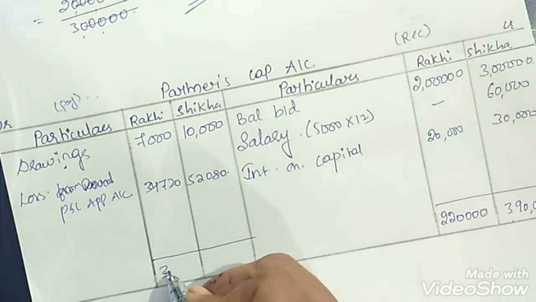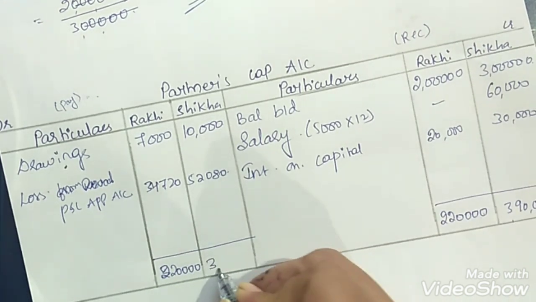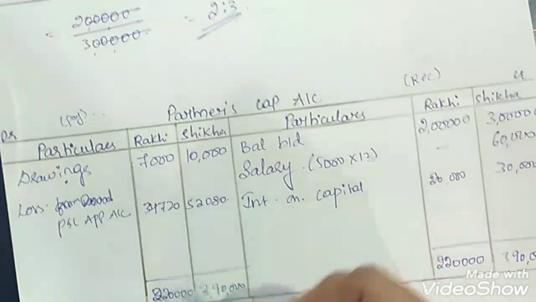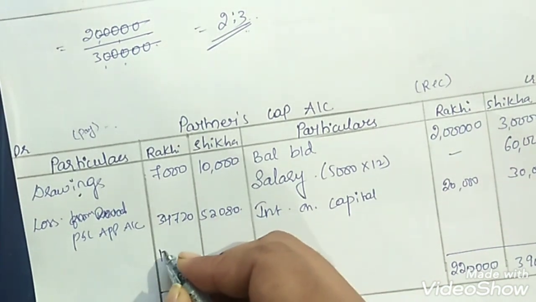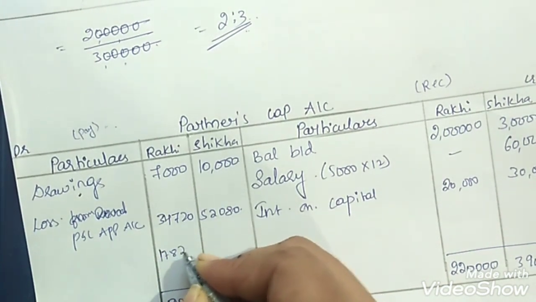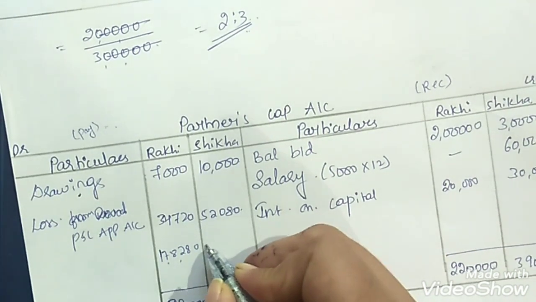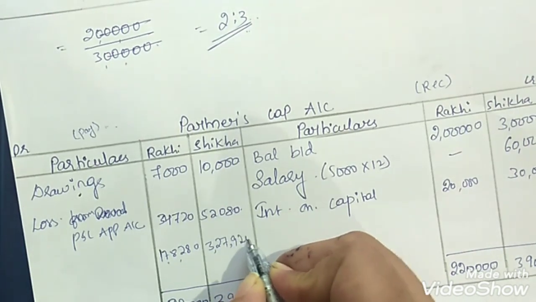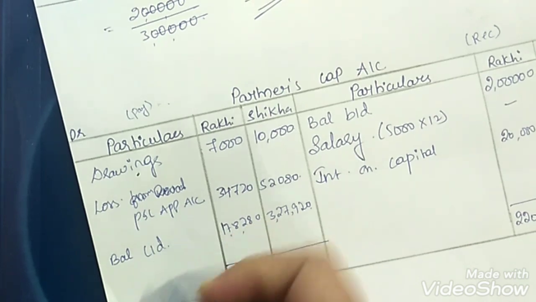Mention the same amount on both sides, then deduct. The balancing figure for Rakhi will be 1,78,280 rupees, and for Shikha 3,27,920. We can write it as balance carried down.